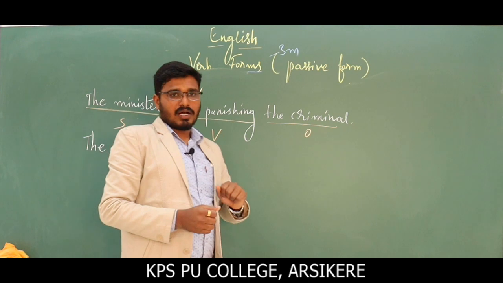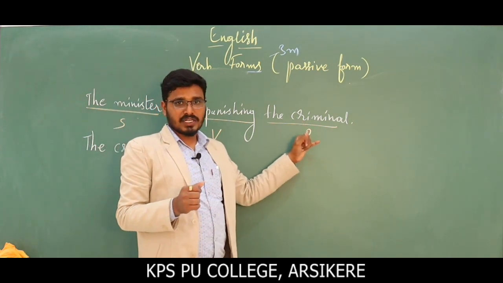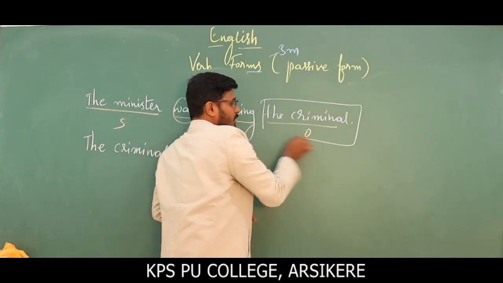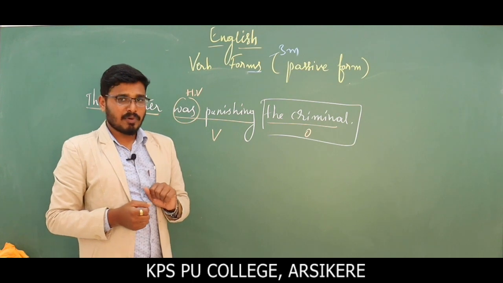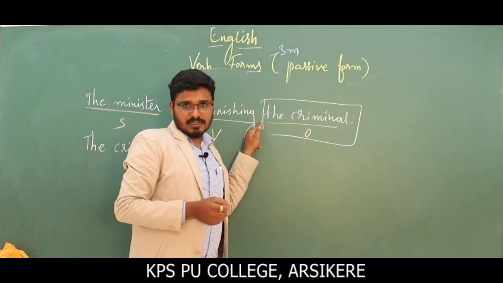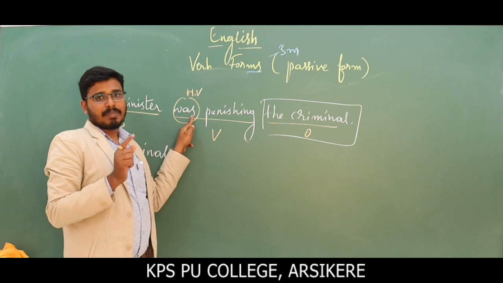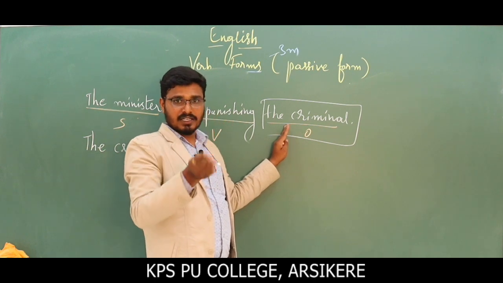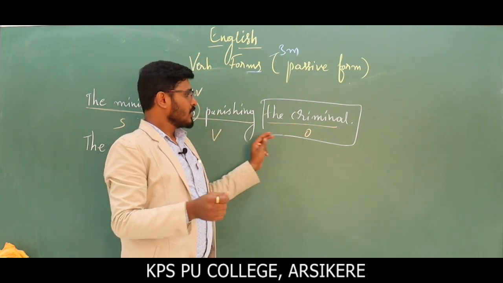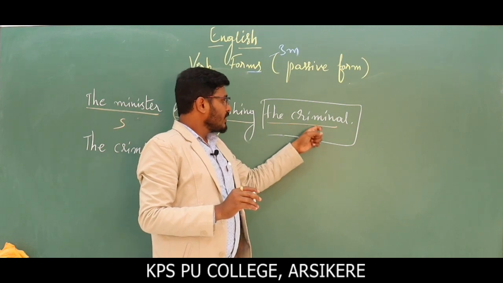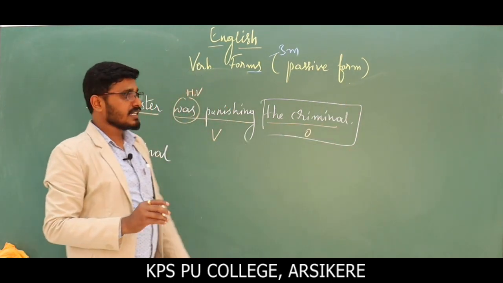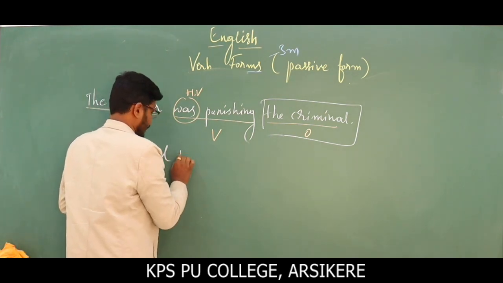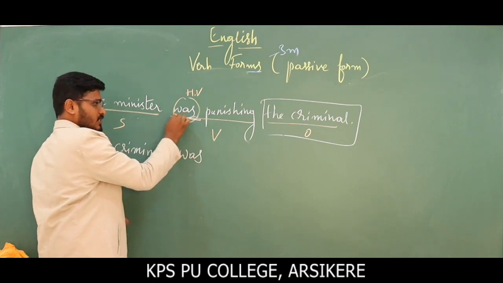So two important things I told you to keep in your mind. One is we need to understand the number of the object, not the subject here. Number of the object we have to identify. Second important point is the tense of the sentence. I told you earlier, this is past continuous tense, mainly past tense. Past continuous is the corresponding tense of past tense. Now, which is the singular past tense of the be verb? Was. Okay, was itself.